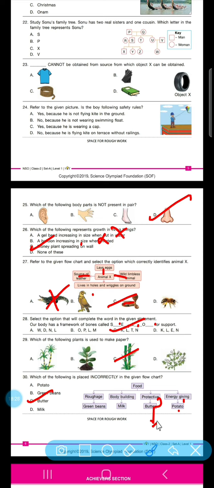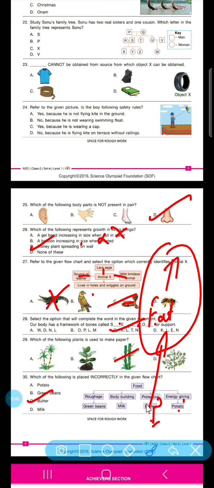Because the protective foods must include green vegetables, and butter is a fat, has the highest percentage of fat and is more of an energy giver, but it is not protective, it is not a part of protective food.